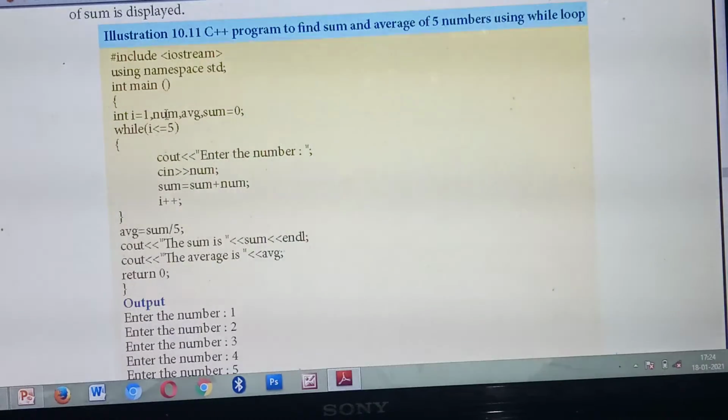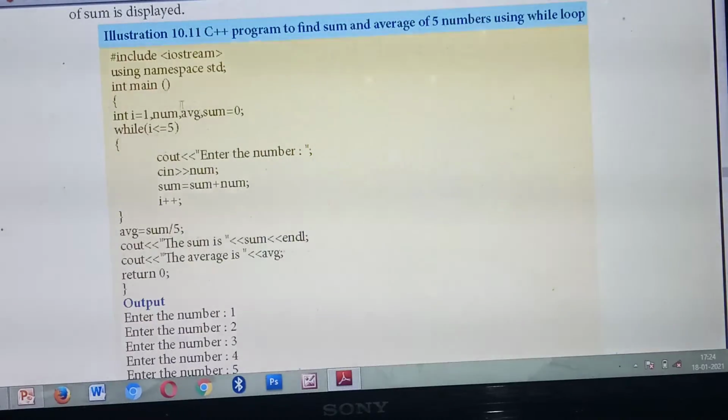Okay. So first they have declared the variable i equal to 1. What's the use of this variable? The variable i you are going to use inside the while loop. Then you are going to enter some numbers, isn't it? So for entering the number, you declare a variable num. Next, you are going to find the average.